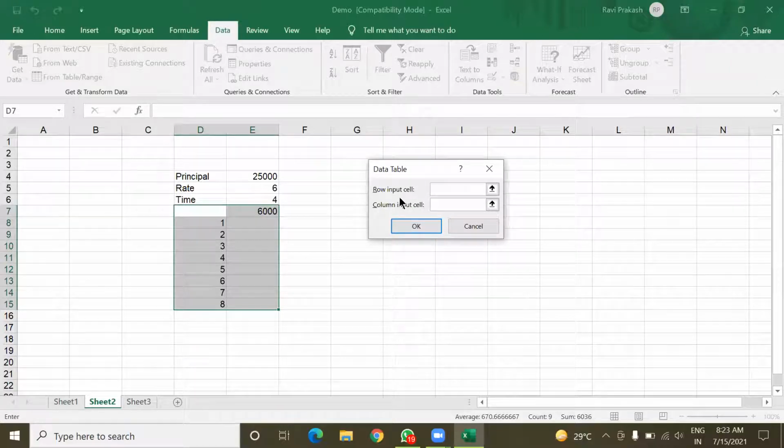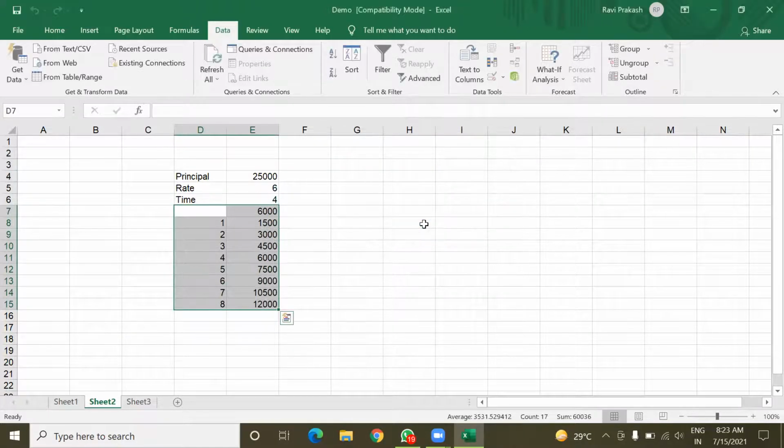Here you can see we have to provide two values, but in this case I am only changing the value of time. The value of time here is given in this column, so we need not put any value in row. We have to put a value only in column, because I have given all values of time in the column only. So in the column input cell, I am going to select the value of time, because all these values are of time only. Then click on the OK button.